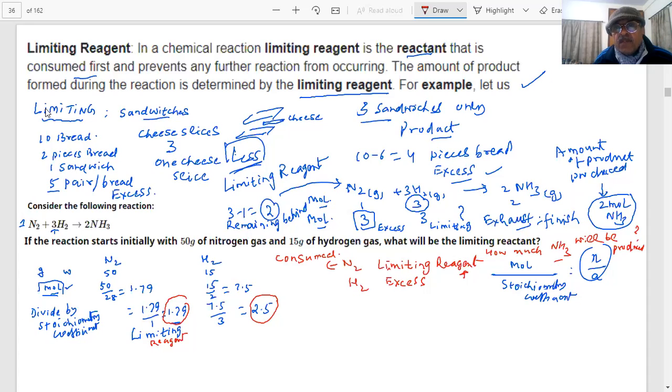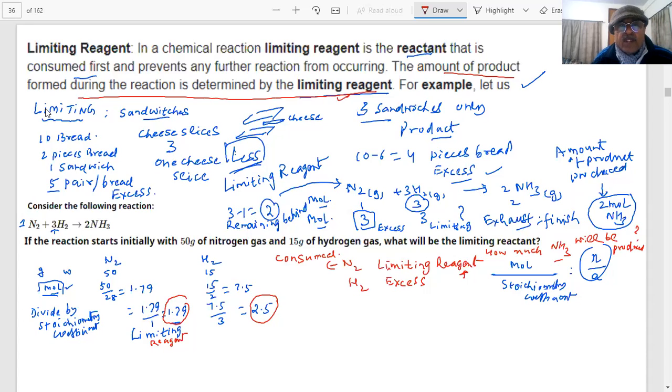I will tell you a simple formula now. We can easily do it. Which will decide the amount of product produced? The limiting reagent, as we said. The amount of product formed during the reaction is determined by the limiting reagent. Is this line clear to you?